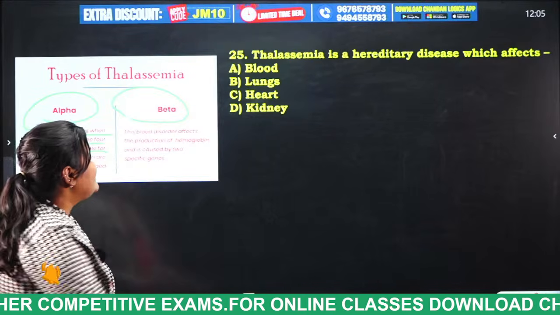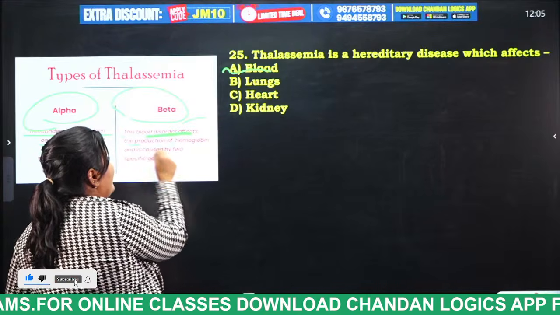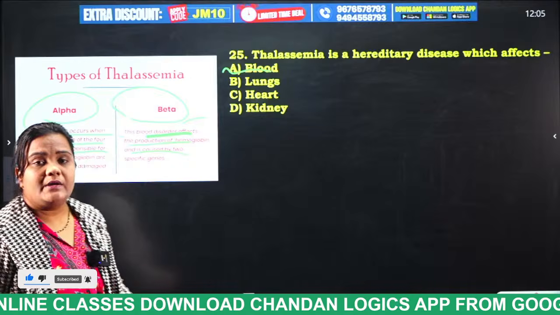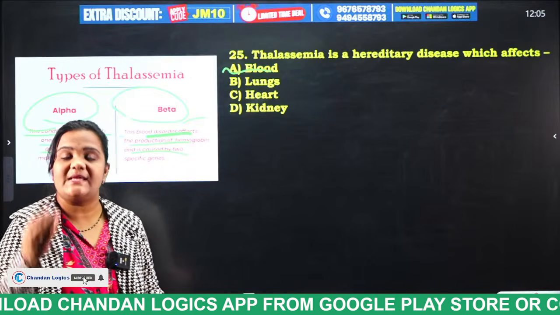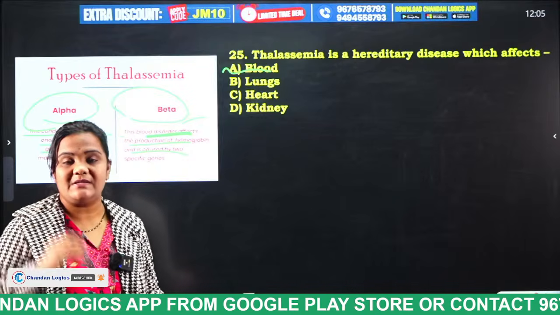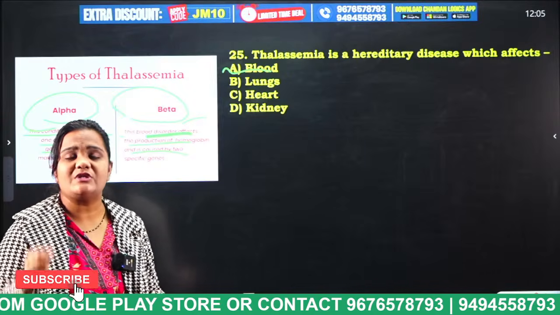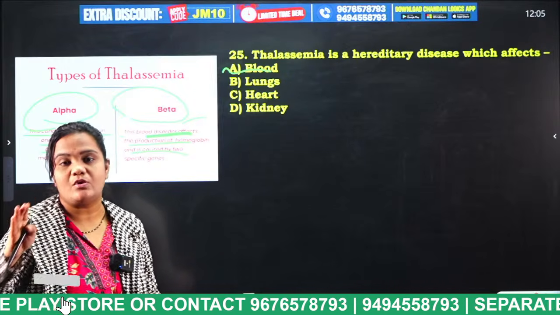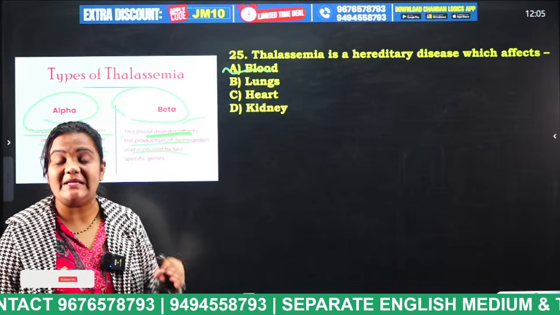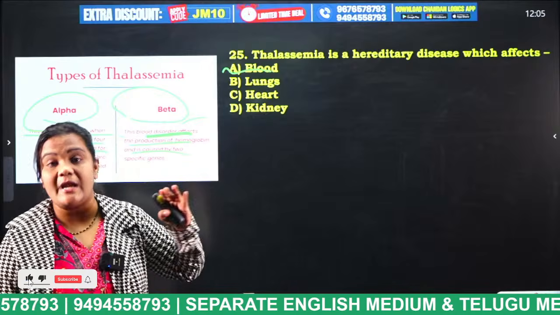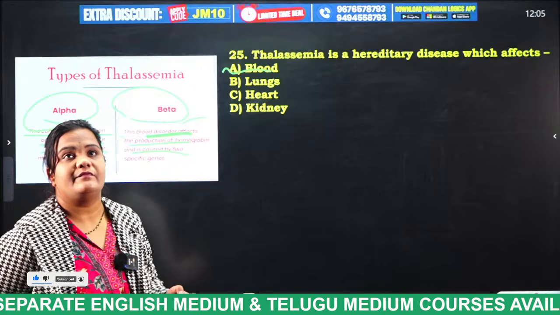So what is the answer? Blood. This blood disorder affects the production of hemoglobin. Alpha, beta. Alpha is nothing but 4 same types of genes which are damaging the red blood cells. And what do you mean by beta thalassemia? Specific genes are damaging the hemoglobin production. So that type of disease is known as what? Thalassemia. It affects our blood, mainly red blood cells and mainly hemoglobin. Okay, very good.